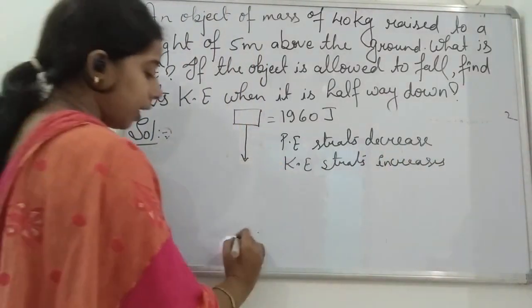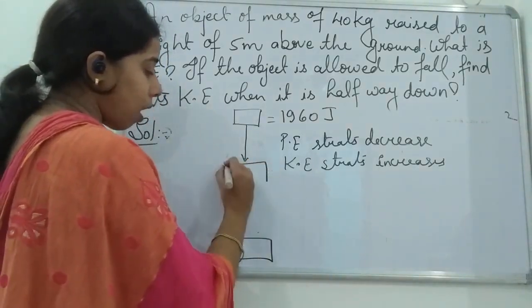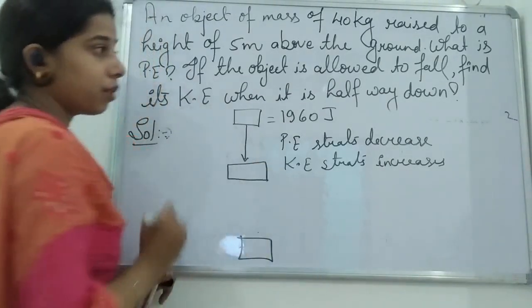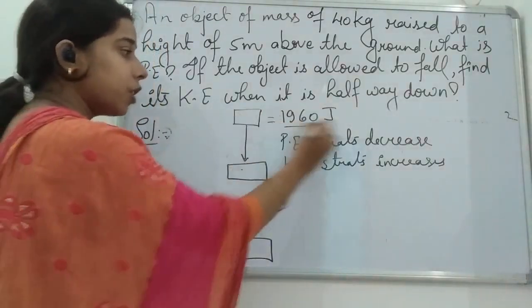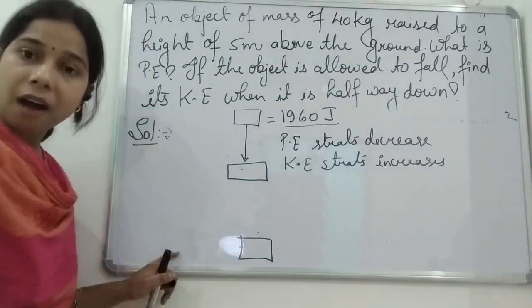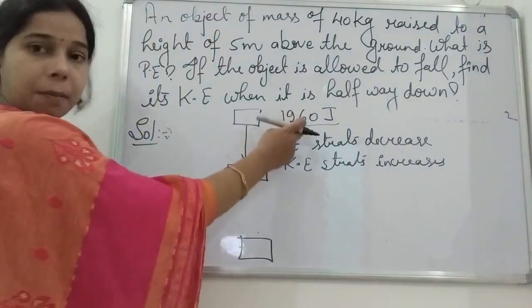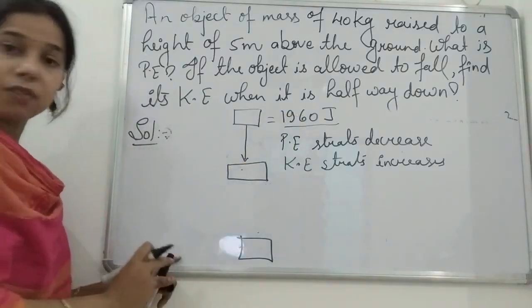Now what happens if this is the ground, and the object reaches halfway down? Here the potential energy is 1960 at the maximum, and when it reaches halfway down, the potential energy will become half.